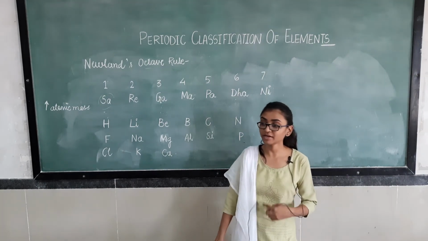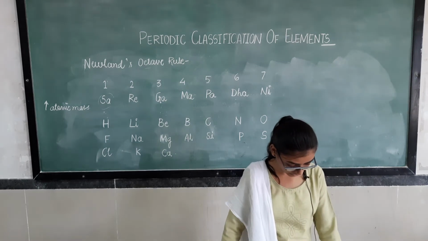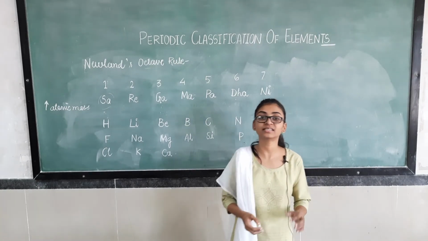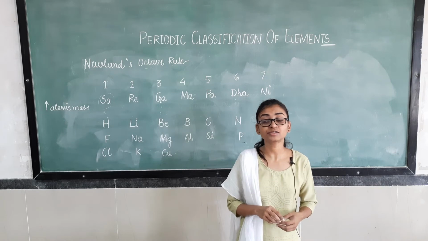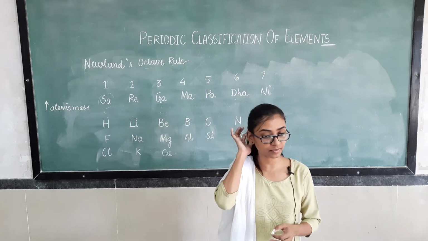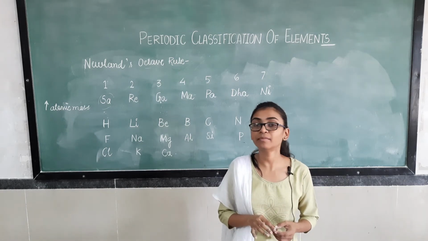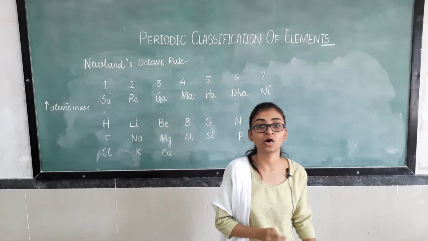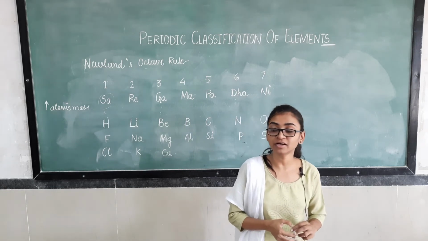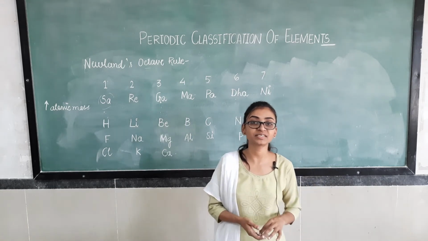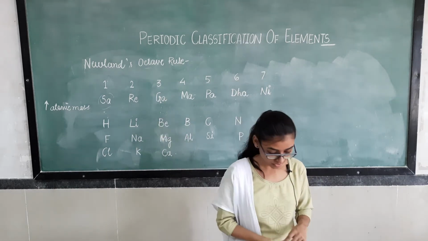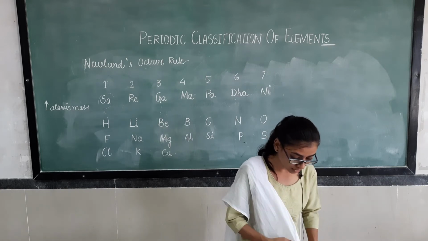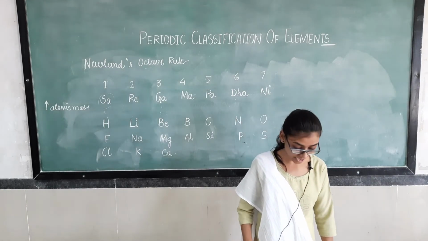So it was also a very successful discovery, because for the first time he concluded that the elements are arranged in the form of increasing atomic mass. Dobereiner had arranged the elements on the basis of the property of atomic mass, but he did not suggest whether it is ascending order or descending order. But here Newland has arranged these elements in the form of increasing atomic mass, right? So he has given us the relation that the elements are arranged in increasing atomic mass.